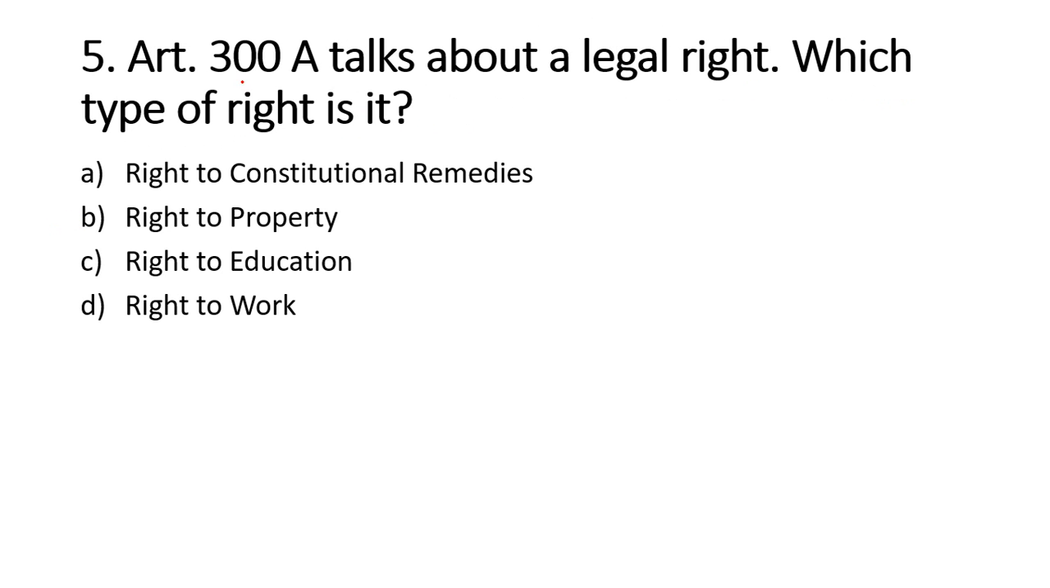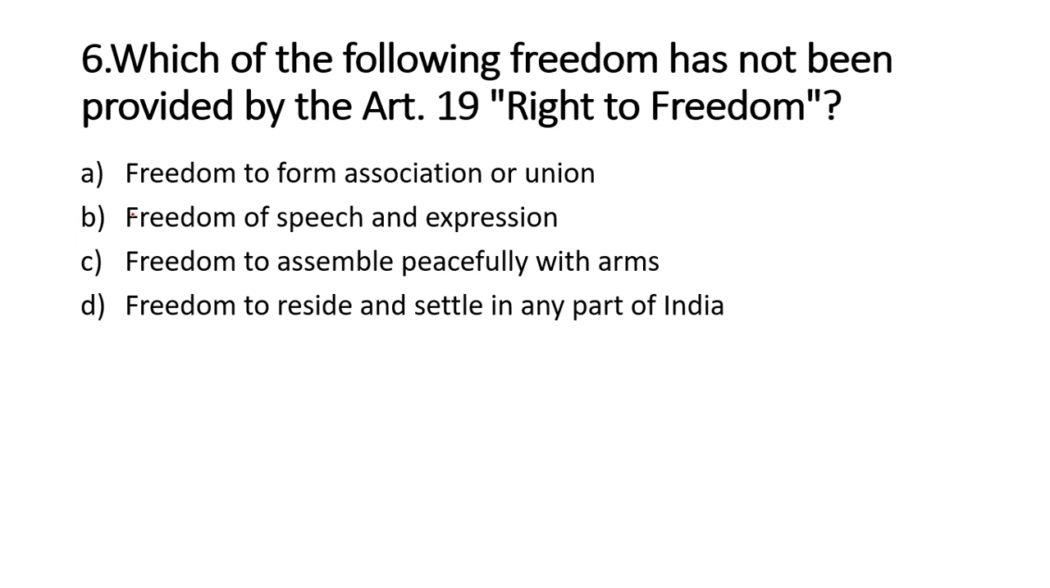Next question. Article 300A talks about a legal right. Which type of right is it? Right to constitutional remedies, right to property, right to education, right to work, and the correct option is right to property.